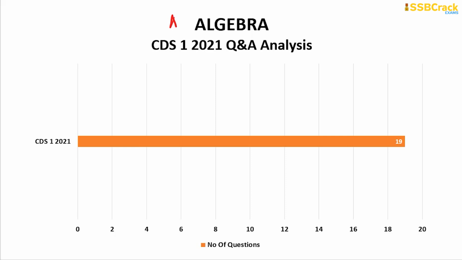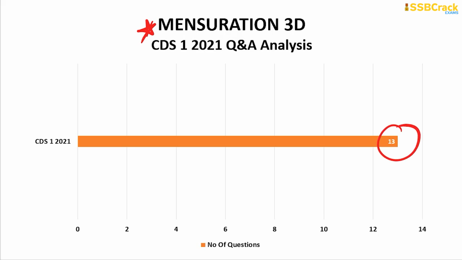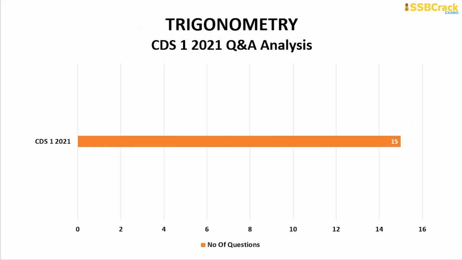Algebra, the very important topic in serious mathematics: based on algebra, there came 19 questions in all. Alright, and mensuration 2D, which is also called areas and perimeters of plane figures. On this topic, there came 6 questions in Series 1 2021. And mensuration 3D, which is the topic of surface areas and volumes: on this topic, there came 13 questions. Talking about the next topic, trigonometry, in Series 1 2021, there came 15 questions.